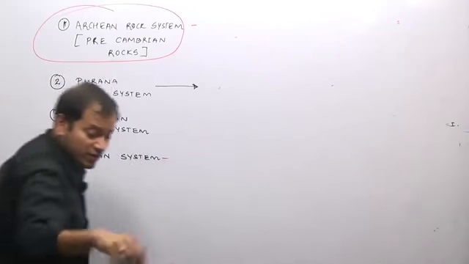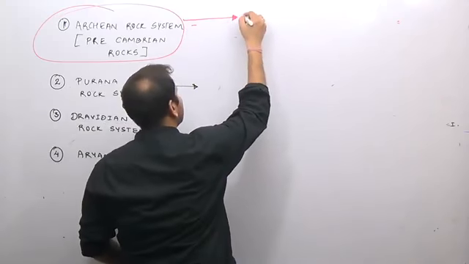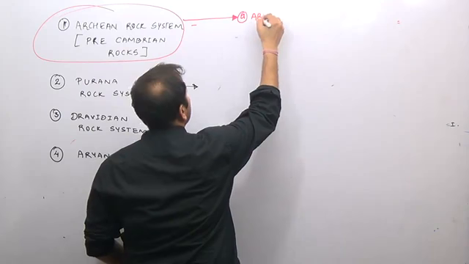So the Archean rock system consists of two things, you remember. One is the Archean gneiss or schist.